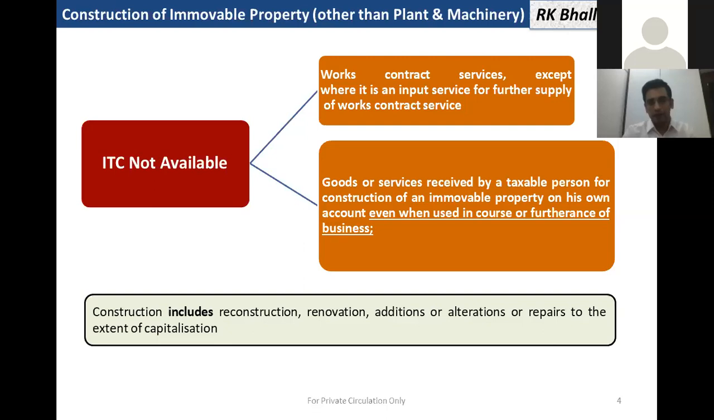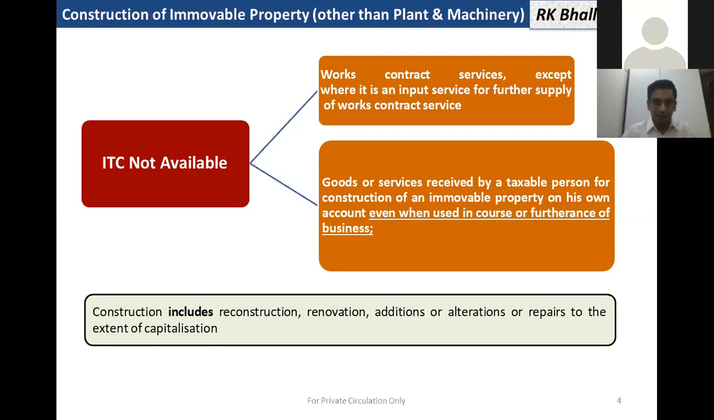So there are two clauses and we have to be careful. In clause C, they have covered works contract. If we have given a contract to a single person that he will provide both goods and services, it becomes a works contract, and input is barred in this section. In clause D, if we are purchasing goods and procuring services for construction of our immovable property, even in that case, input is not allowed even when it is used in the course or furtherance of business. So this is a non-obstante clause and it is a negative list.